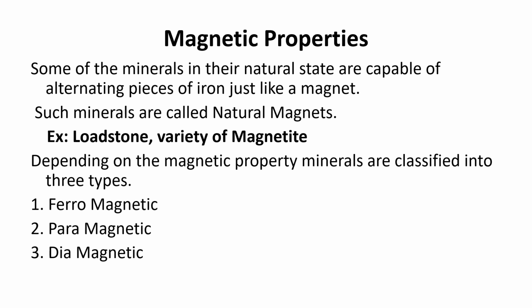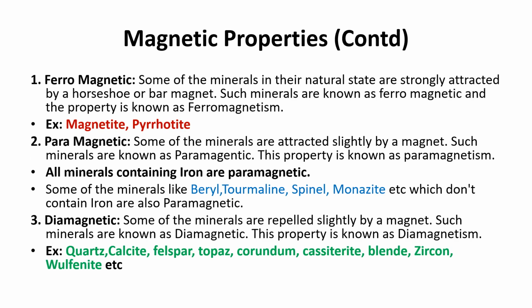So what is ferromagnetic? Some minerals, in their natural state itself, are strongly attracted by a magnet. These minerals are said to be ferromagnetic, and this property of strongly attracting a magnet is known as ferromagnetism. Examples are magnetite and pyrrhotite. These are examples of ferromagnetic minerals.